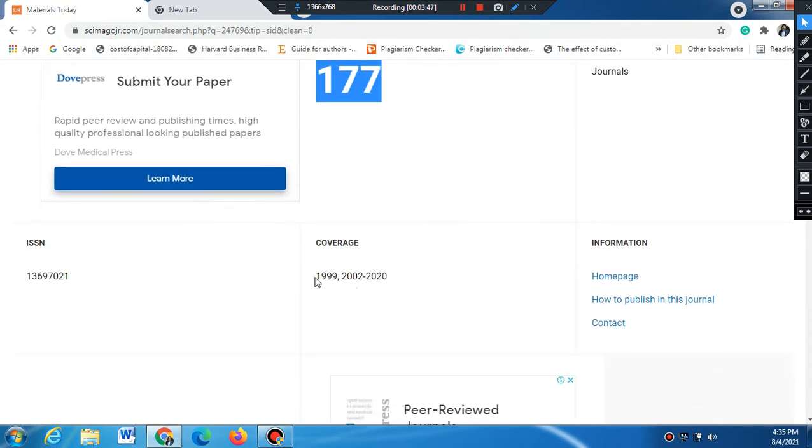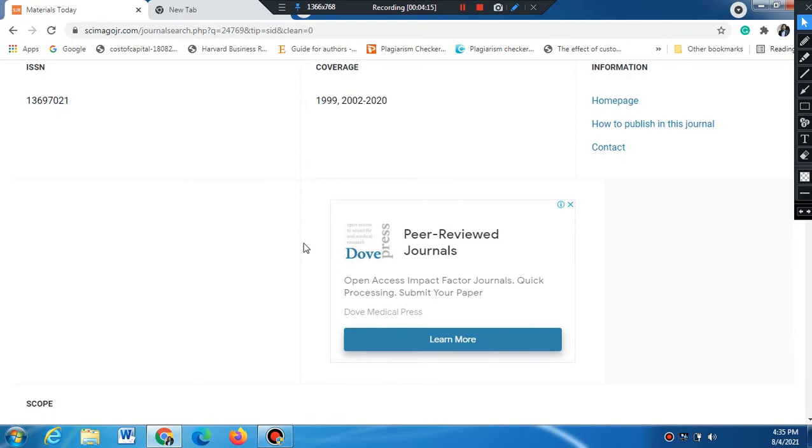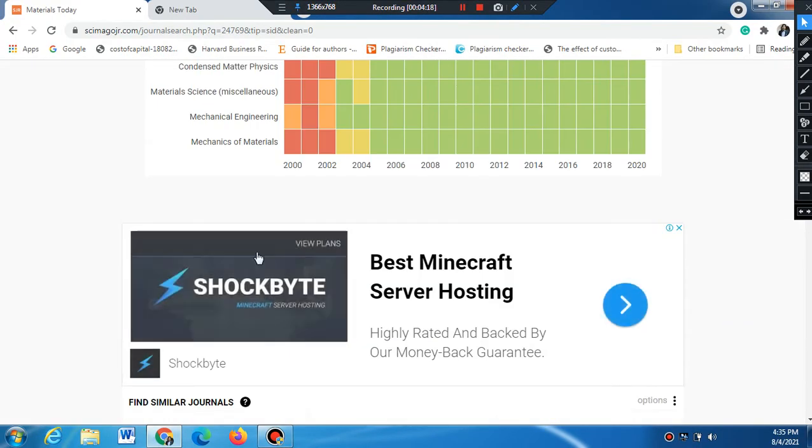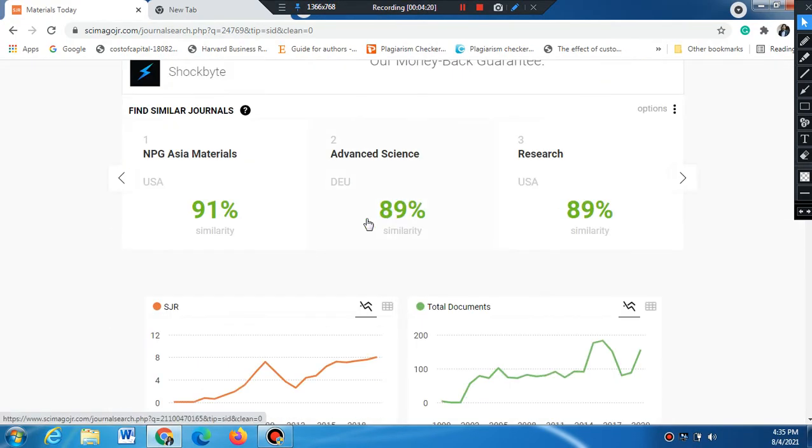So the coverage is also very important to see here. See, the first is 1999, and after that in 2000 and 2001 it was out of the coverage of Scopus. Now again from 2002 onwards till this year 2020, and 2021 is running, it shows that it is continued in Scopus. Okay, and this is the ISSN number. So what else is important here? Just keep on moving. So these are the statistical graphs.